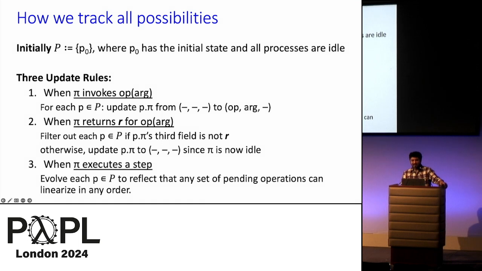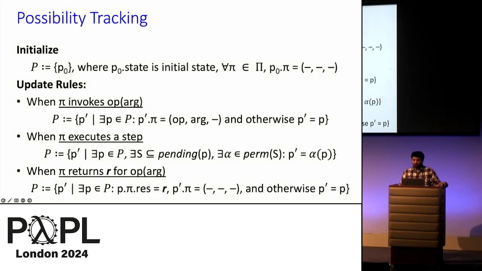The most involved case is that of pi executing any intermediate line of code. That is, a line of code that's neither an invocation or a return. In such a case, we evolve each possibility p to reflect that any set of pending operations, that is, operations that are invoked and yet to linearize, can linearize in any order. This can lead to an explosion in the number of possibilities. But that's okay, since the augmented algorithm is for proof purposes only. When written out in symbols, the possibility tracking initialization and update rules for maintaining the set P look something like this.